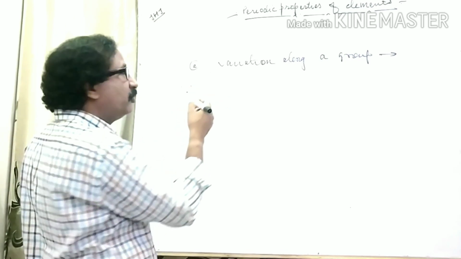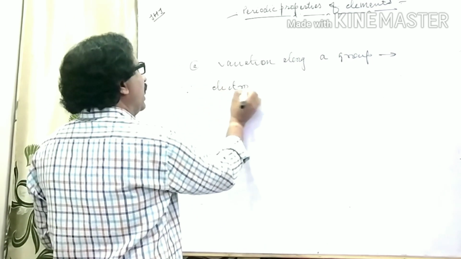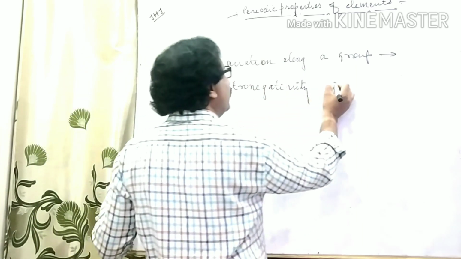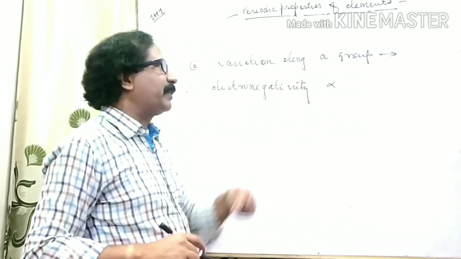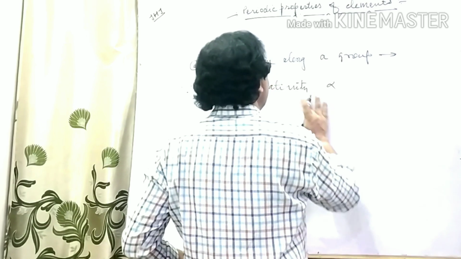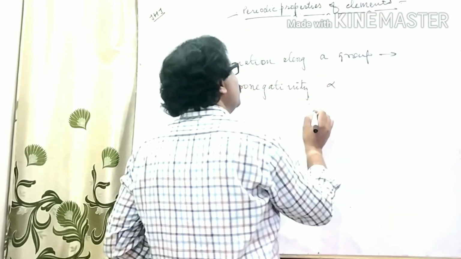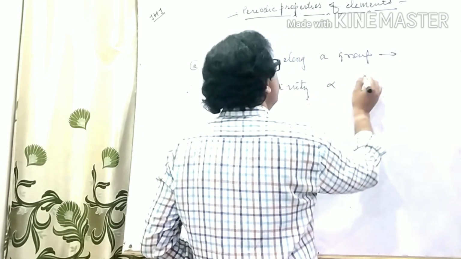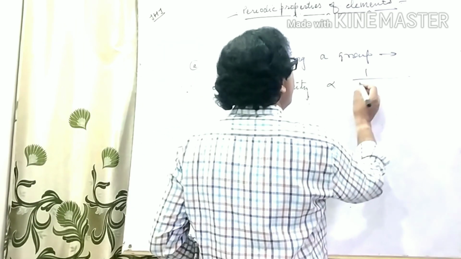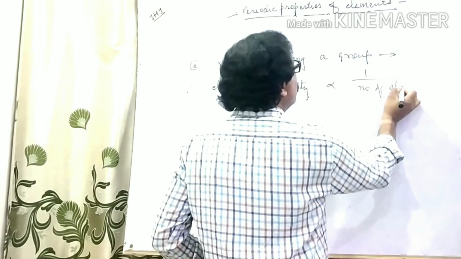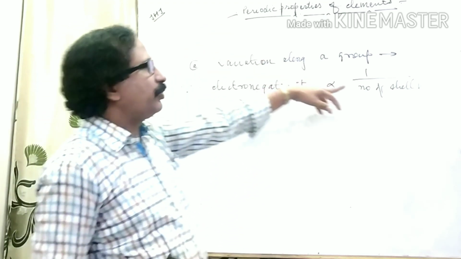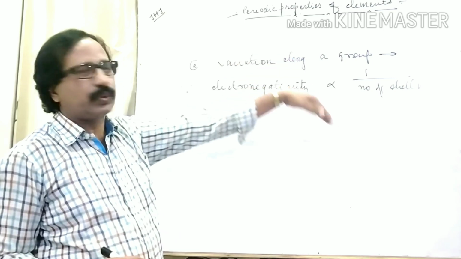For this purpose, you should remember this formula. Since electronegativity is inversely proportional to the number of shells, as the number of shells increases, the value of electronegativity decreases.